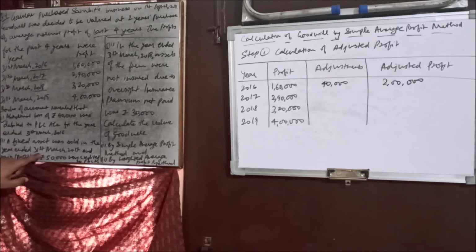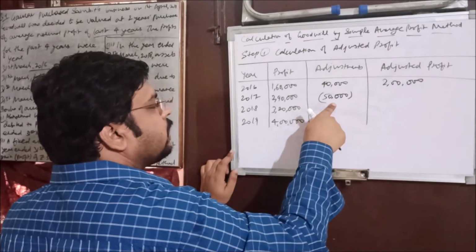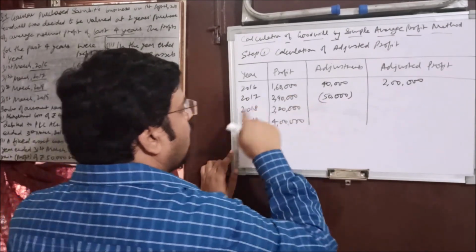So let's see here. Here is the abnormal gain. Abnormal gain is supposed to be deducted. So this 50,000 is supposed to be deducted, right? We mention it in brackets because we are supposed to deduct it. Let's see how much it comes out.